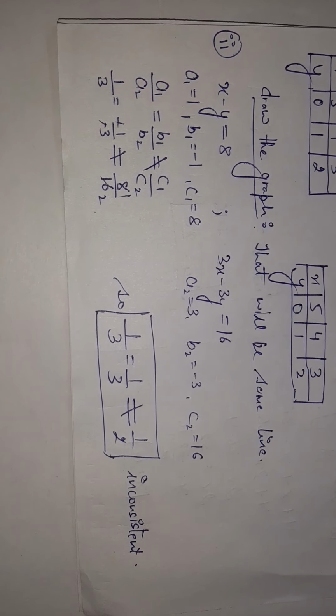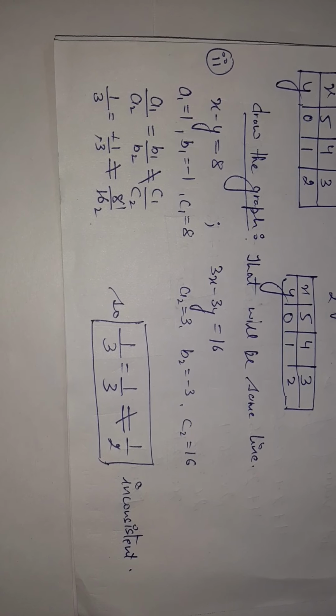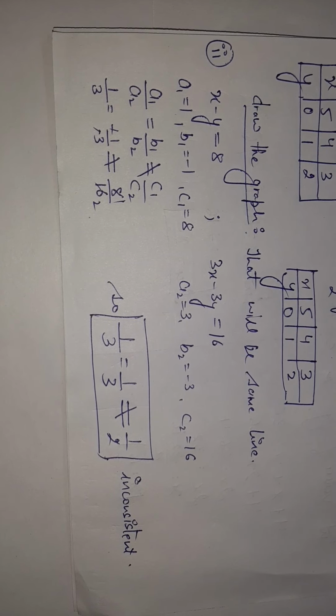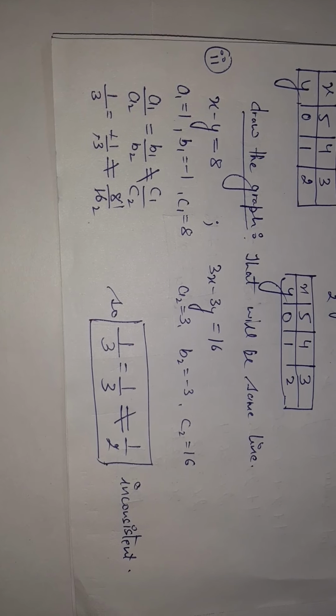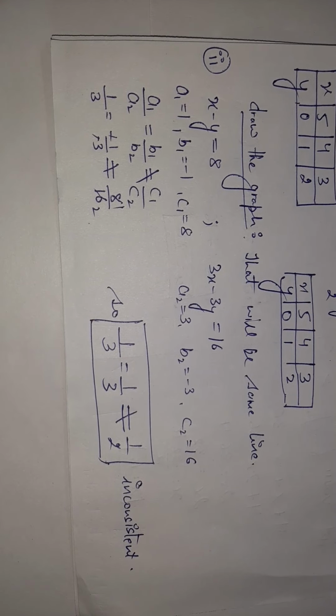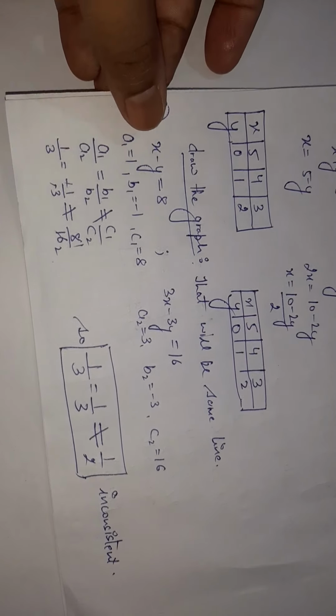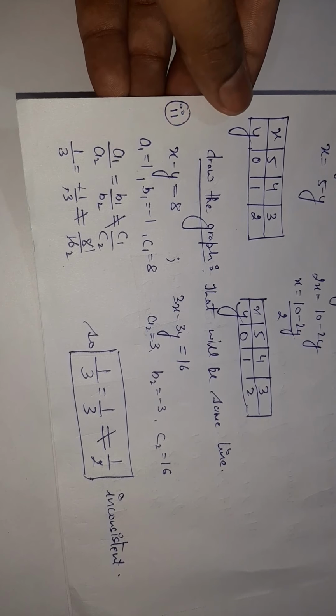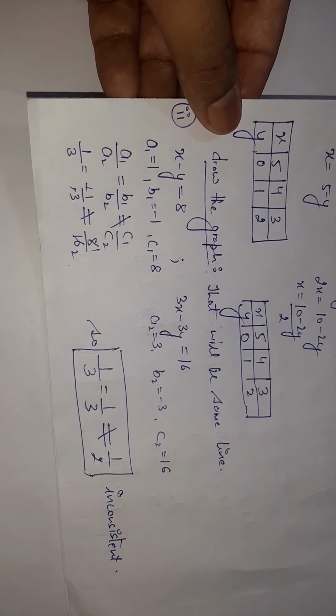Got it? After solving it, you have got a1 upon a2 is equal to b1 upon b2 is not equal to c1 upon c2. That means it is inconsistent. This is inconsistent. Got it? You don't have to draw the graph. Do the remaining parts.